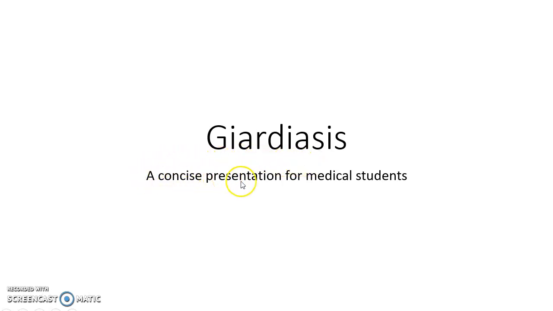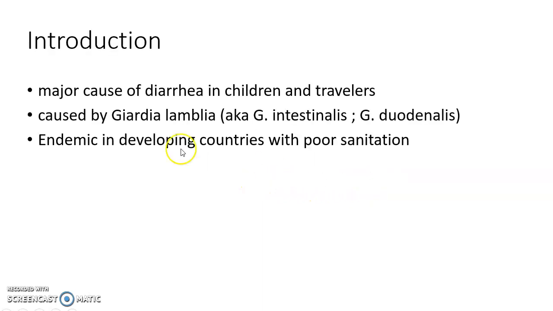This is a concise presentation for medical students. Giardiasis is a major cause of diarrhea in children and travelers. It is caused by Giardia lamblia, which is a parasite, and it is also known as Giardia intestinalis and Giardia duodenalis. Giardiasis is endemic in developing countries with poor sanitation.